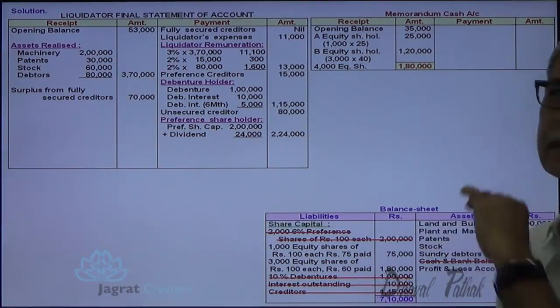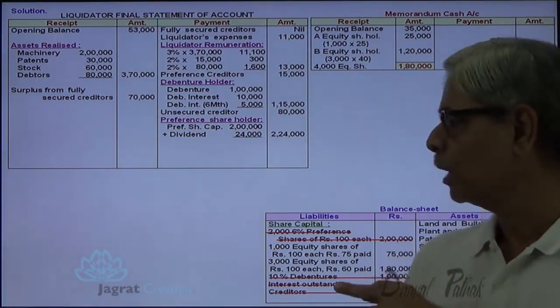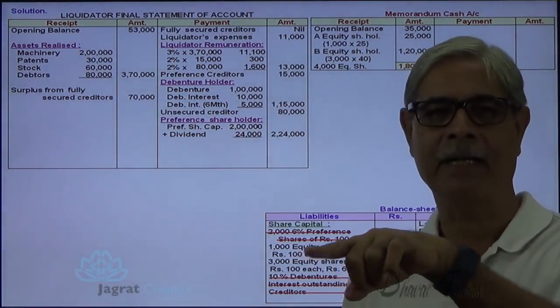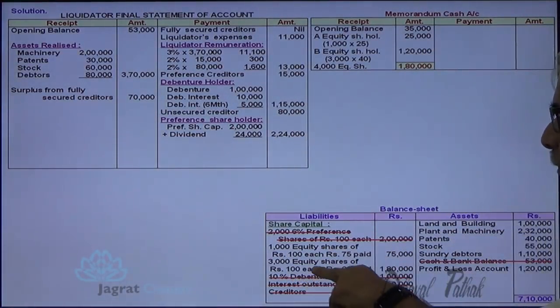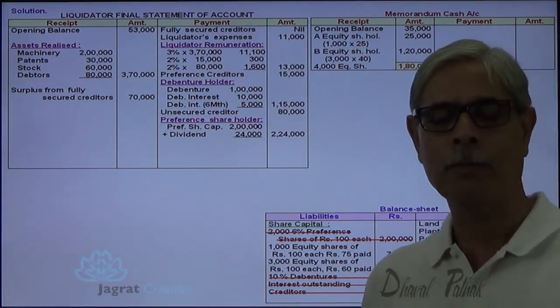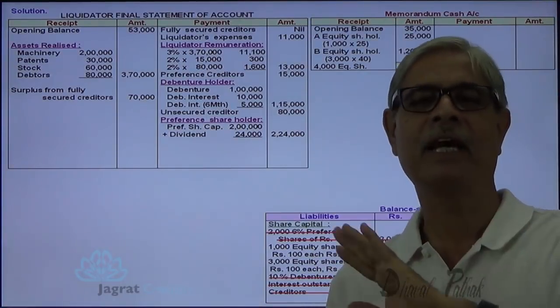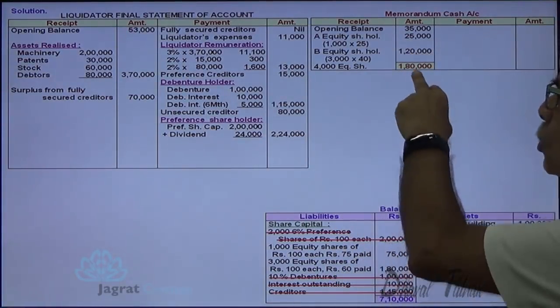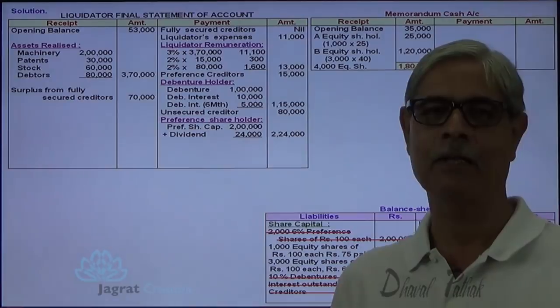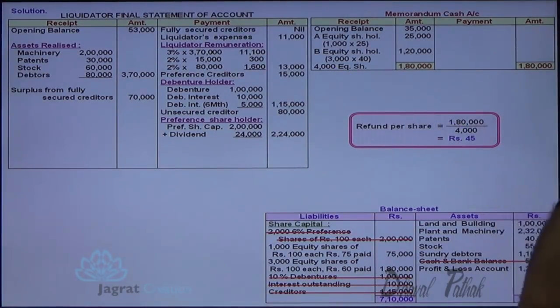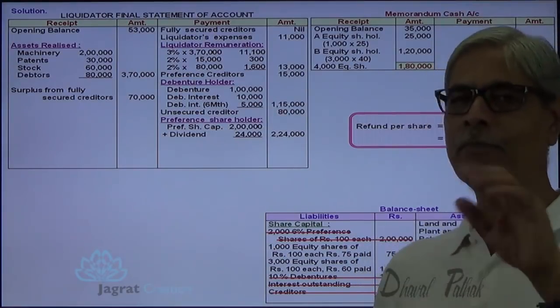Now both the shares are 100 paid up. The first share, on which 75 were already paid and 25 demanded, is now fully paid up. On this share, 60 rupees were paid and 40 rupees demanded, and now they are also fully paid up. Now both the shares are of 100, so they are in the same category. So this total cash balance available, 1,80,000, is divided by the number of shares, 4,000. So the refund per share is 45.